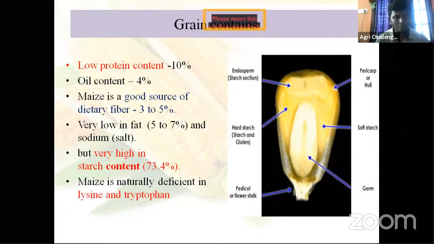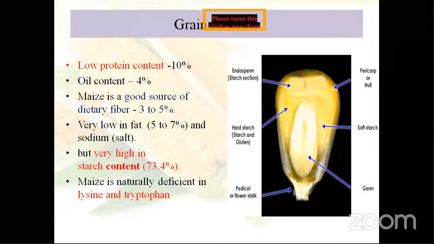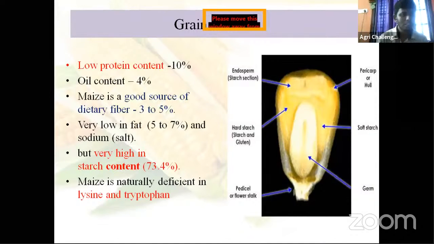What is this lysine and tryptophan? Amino acids. And this lysine is universally deficient in cereals, and in maize, lysine and tryptophan both are deficient. What is the use of tryptophan?